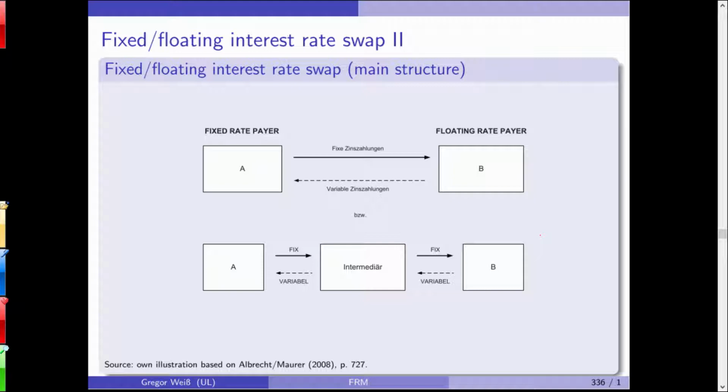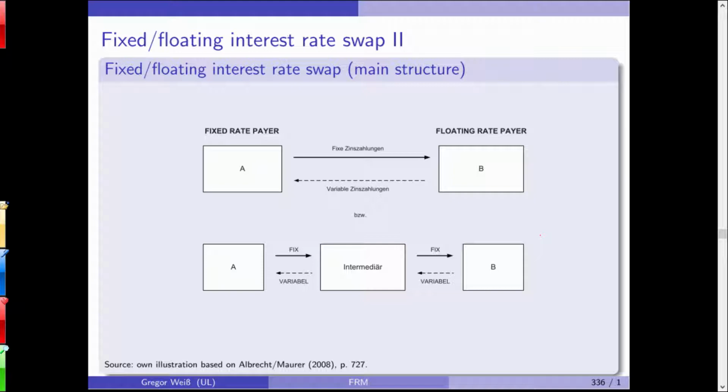Now, if I have to pay 5% fixed on a liability, on a loan, and you have to pay a variable interest rate on another loan, we can again switch those two interest rates, but then it would be a liability swap. It would not be an asset swap. Is that clear?